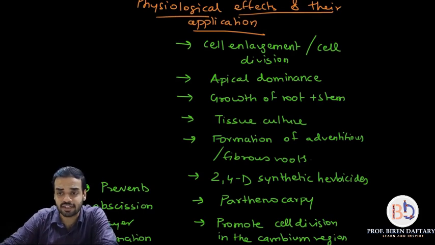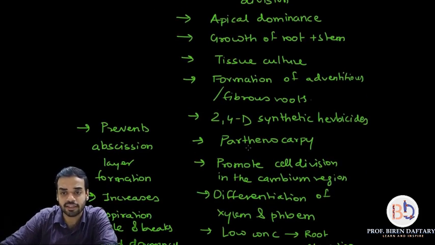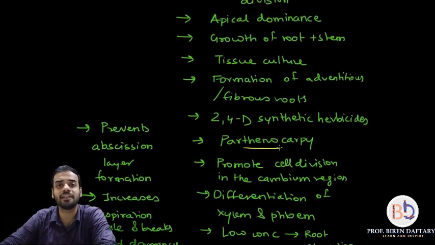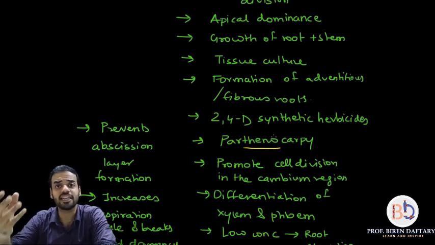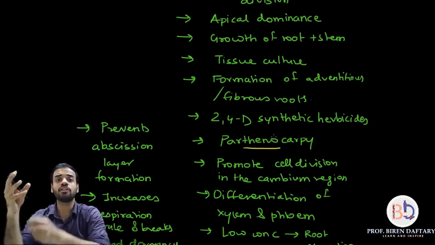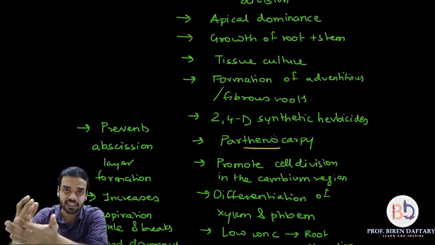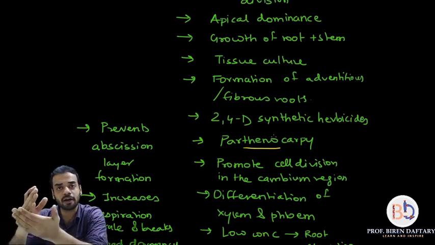Next application that we are seeing over here is called parthenocarpy. Parthenocarpy means production of seedless fruits. You must have seen nowadays you get grapes which are seedless. Fruits like lemon, oranges, grapes, bananas, all these fruits which are produced without seeds, that process is called parthenocarpy.